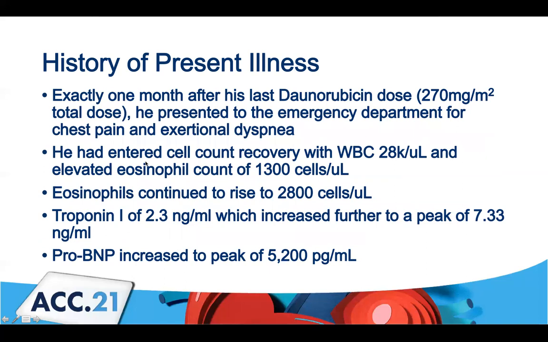One month later, he came back to the ED. He was having exertional dyspnea and chest pain. He had entered cell count recovery, which was expected, with a white count of 28,000. But interestingly, he had an eosinophil count of 1,300, which increased to a peak of 2,800. Troponin also rose from 2.3 up to a peak of 7.3, and there was a similar increase in pro-BNP as well.